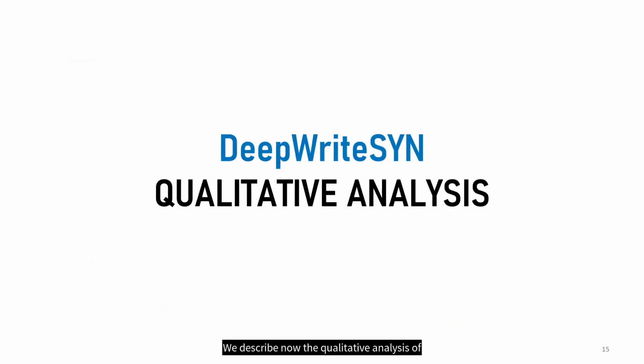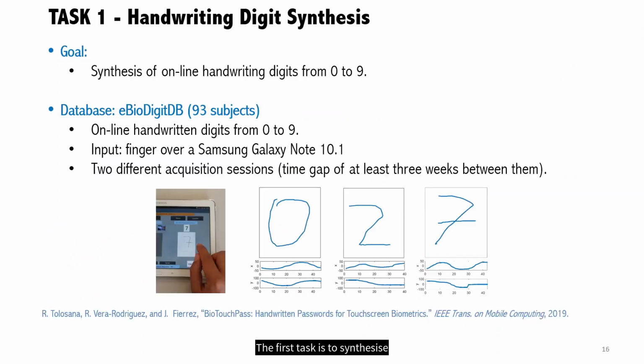We describe now the qualitative analysis of the proposed approach DeepWriteSYN. The first task is to synthesize online handwriting digits from 0 to 9. DeepWriteSYN is trained from scratch using handwriting digits of the public eBioDigitDB database. This database comprises online handwriting digits from 0 to 9 acquired using 93 total subjects. Handwriting digits were captured using the finger over a Samsung Galaxy Note 10.1 device. Two different acquisition sessions are considered with a time gap of at least 3 weeks between them.